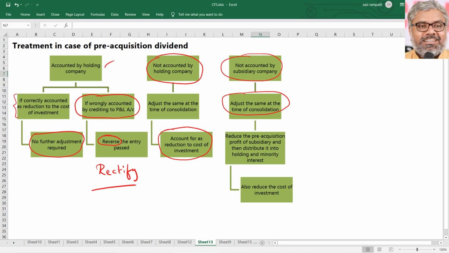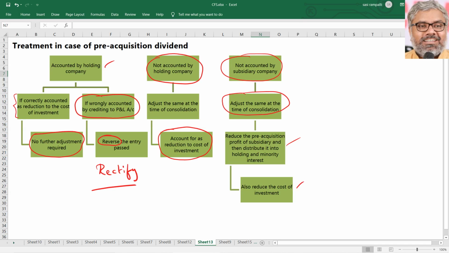And once we know that it is pre-acquisition dividend, naturally the thing that a holding company has to do will continue. Whatever the pre-acquisition profit of the subsidiary is, the dividend is declared from that profit, so that pre-acquisition profit has to be reduced, and then that has to be distributed among the holding company and minority interest, naturally.